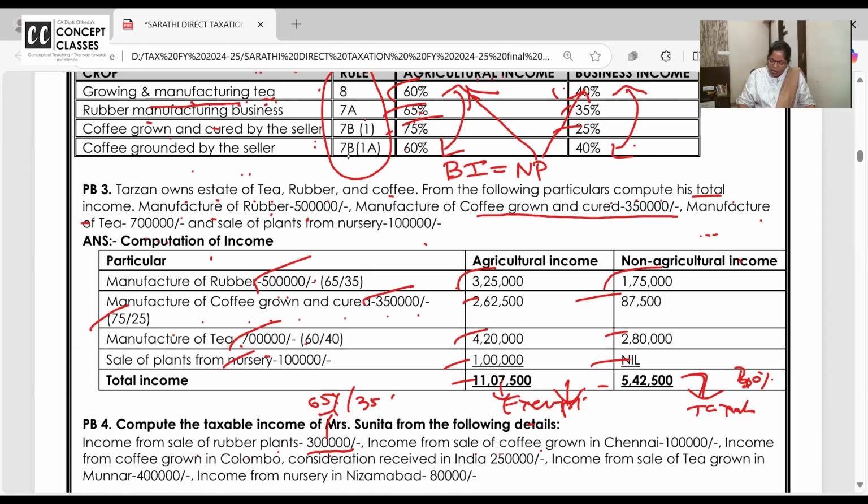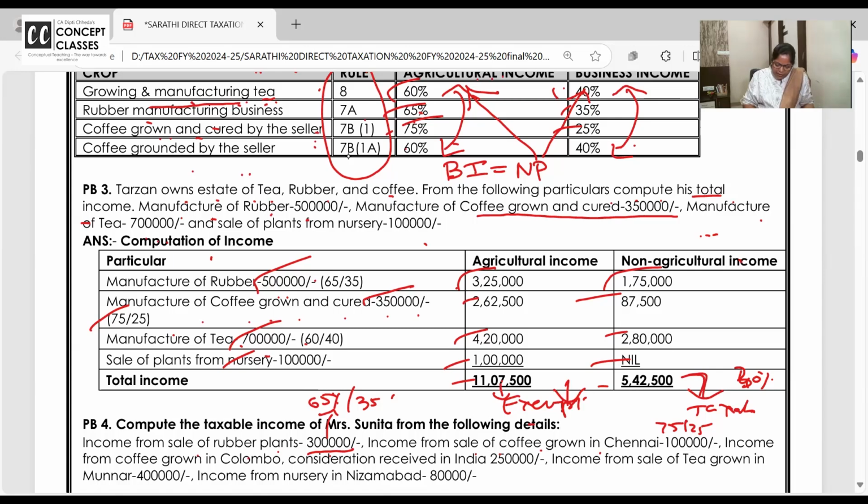Income from sale of coffee which is grown in Chennai. Yeah, this business wherever you do, it's like half agricultural, half commercial. So you are growing coffee. They're just growing the coffee. So if you're just growing it, what will you take then? 75 and 25. I hope you are clear. Coffee grown and cured is 75, 25. Grown, cured, pruned, powdered, grounded, then it is 60, 40.